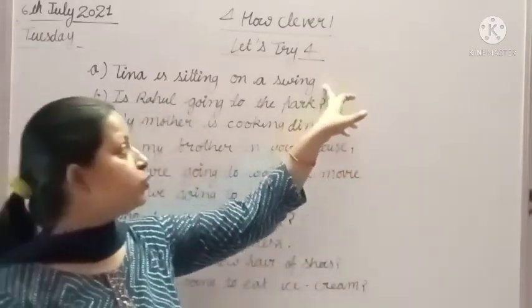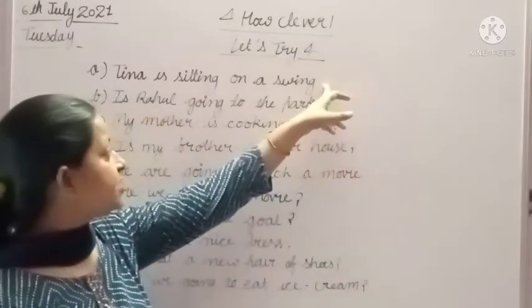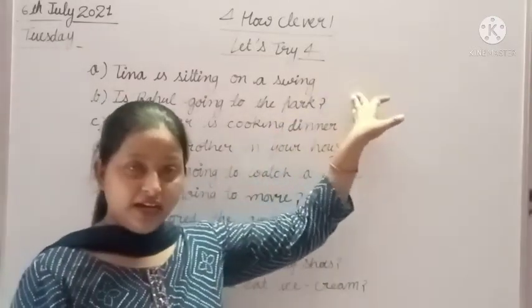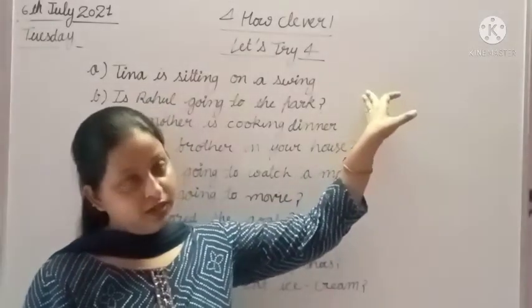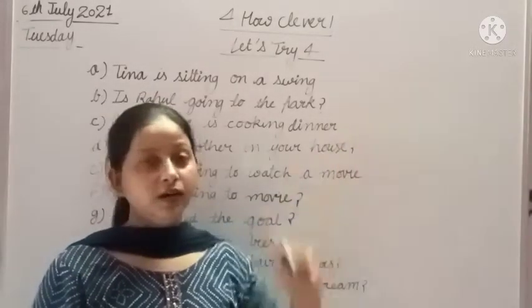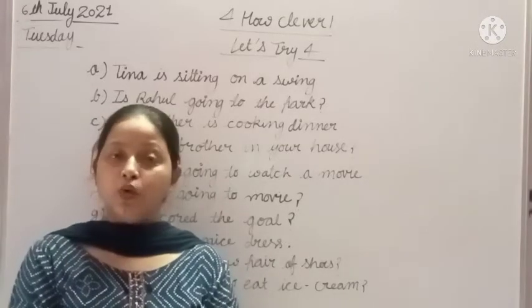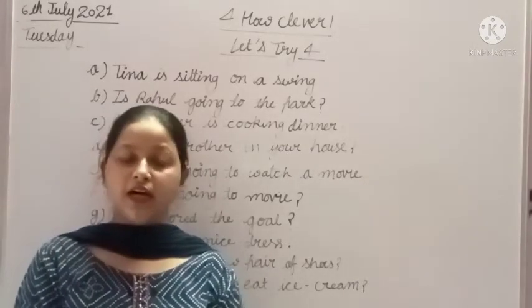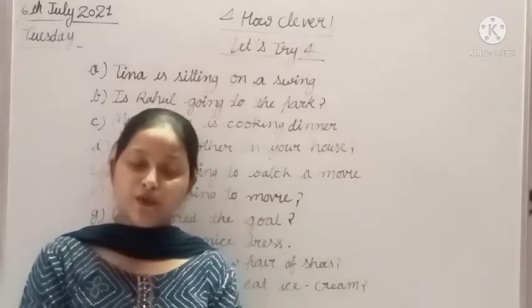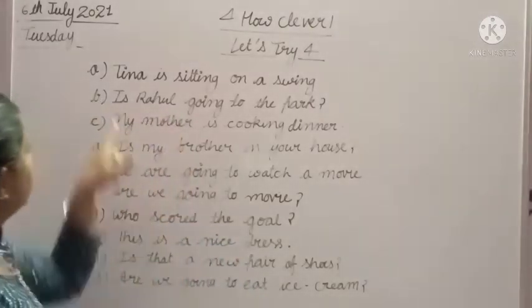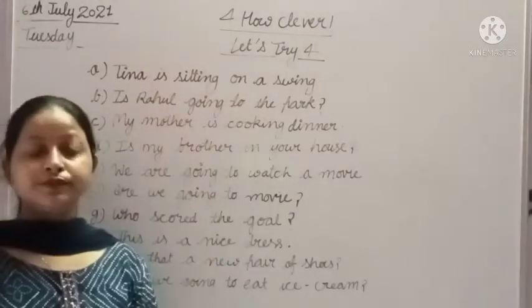And now we have to recognize if this sentence is a statement or a question. Okay, you all know students that questions always start with a question word or helping verb. So, Tina is sitting on a swing.